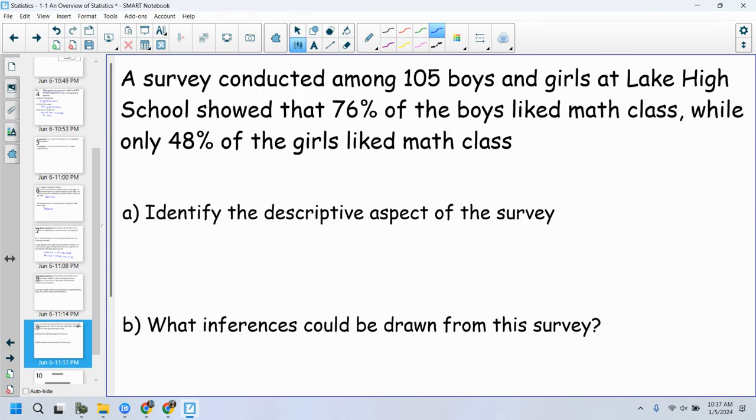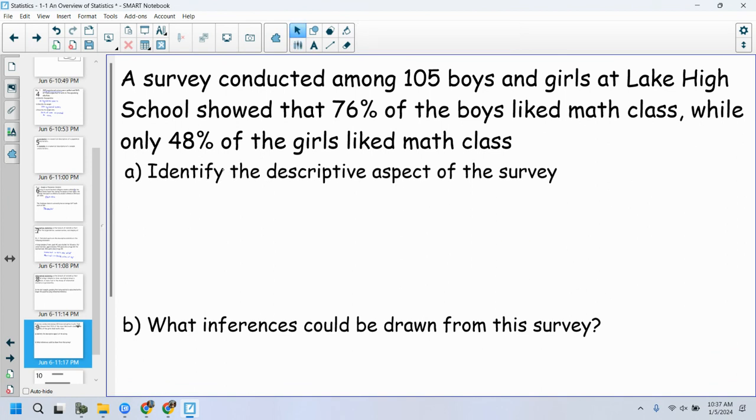Here we go. A survey conducted among 105 boys and girls at Lake High School showed that 76% of the boys like math class, while only 48% of the girls like math class. This was not in the book. I just kind of threw this together. I don't back up my statistics with real actual examples. Identify the descriptive aspect of the statistic.